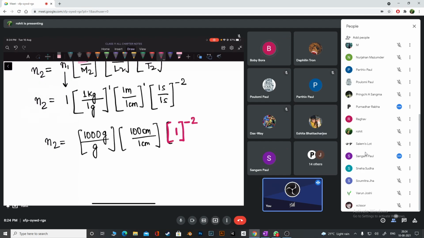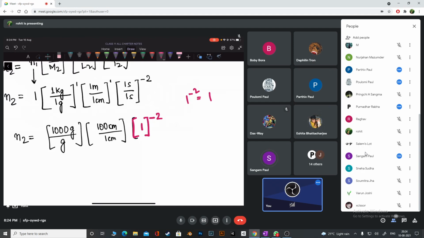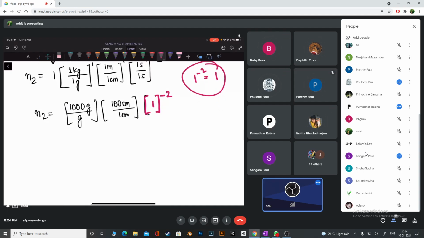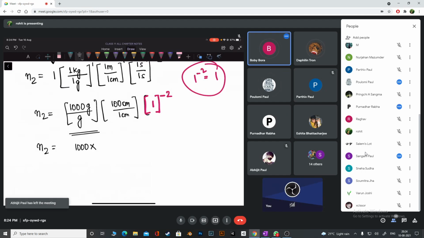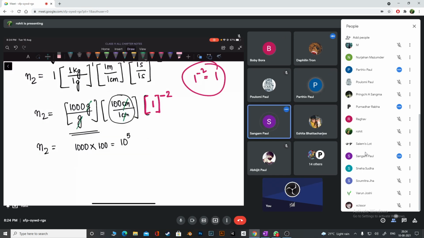Minus 2. Doesn't matter, right? 1 to the power minus 2 is also equal to 1, right? Anything to the power 1 is 1 only, no? Okay, so we have now N2 equals to, this is how much, guys? This is 1000, right? You'll agree? 1000 into 100. Can I write it as 10 to the power 5? Okay, 10 to the power 5.